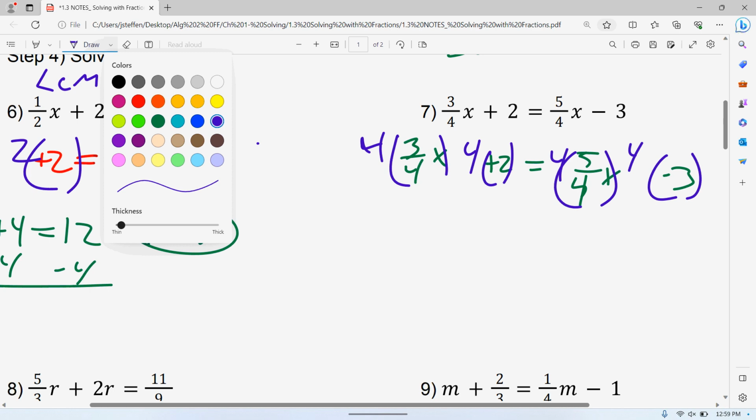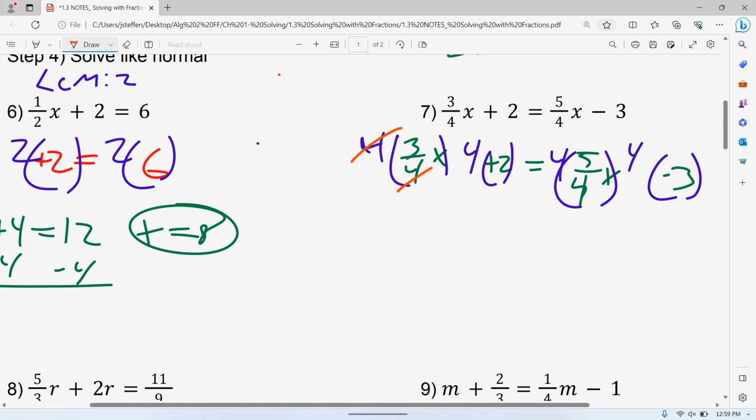We're left with 3x. 4 times 2 is 8. 4 and 4 cancel. So we have 5x minus 12. The biggest mistake people make is they forget to multiply the 2 and the 3 by that 4. If you're going to multiply by 4, everything needs multiplied by 4.